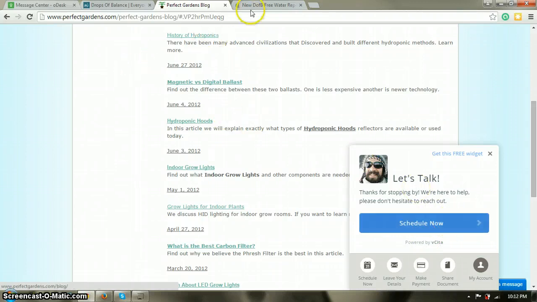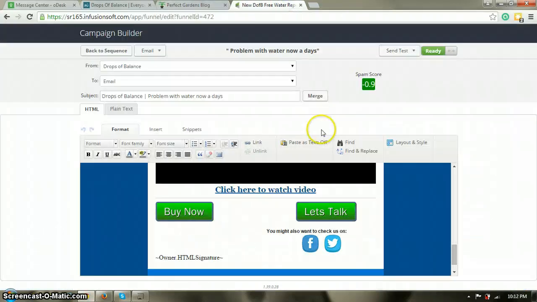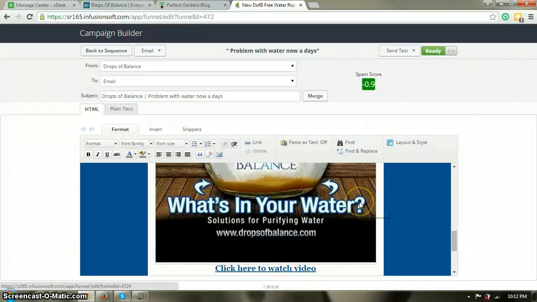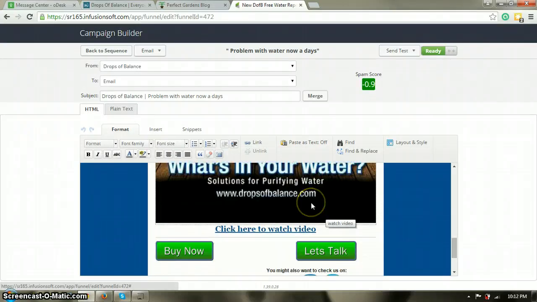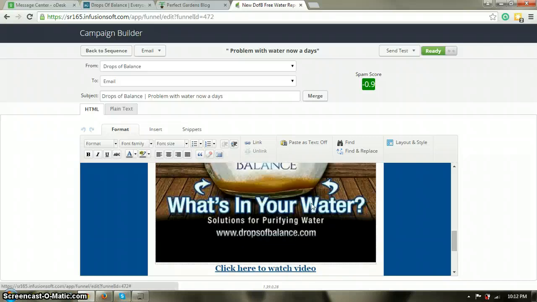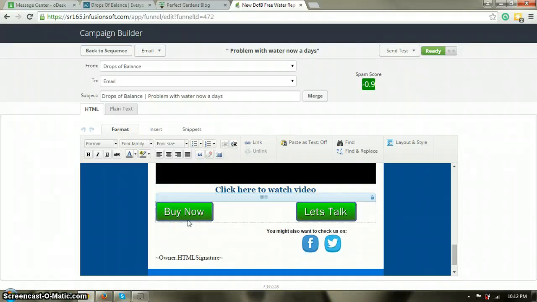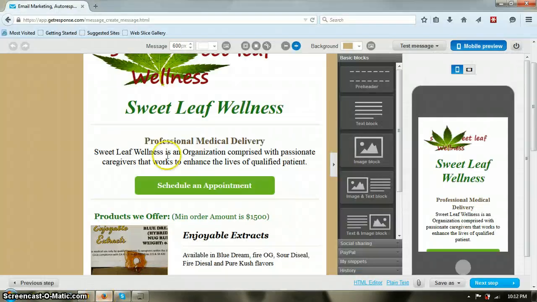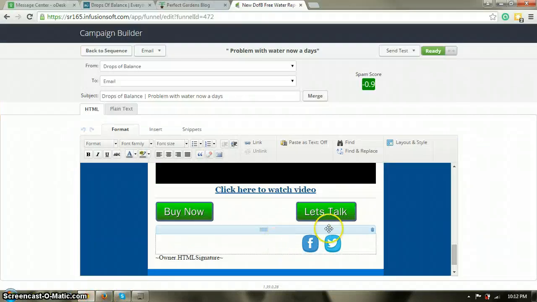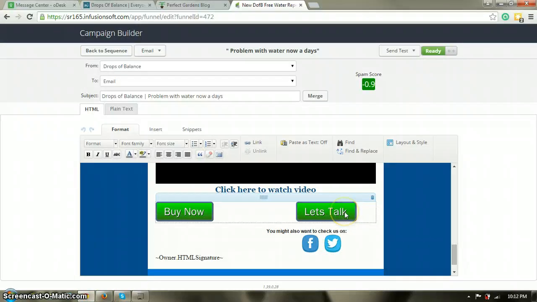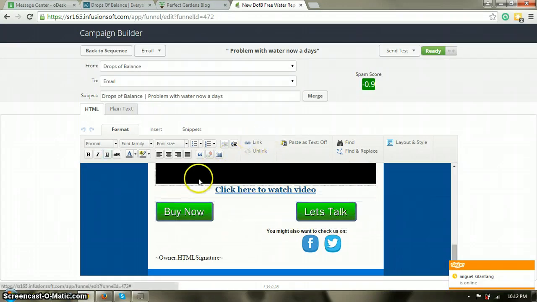And lastly, on our Drops of Balance email campaign, infusions of email campaign. Like on the newsletter we have on the Sweet Leaf, we also put a button, let's talk, then link it to the Drops of Balance online scheduler. So that would be the list I have.